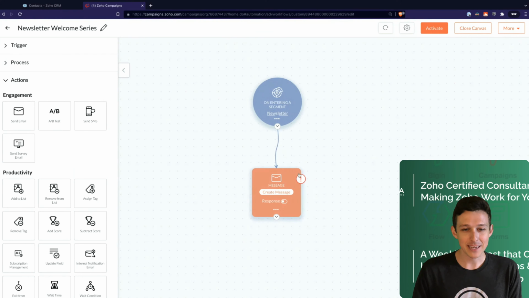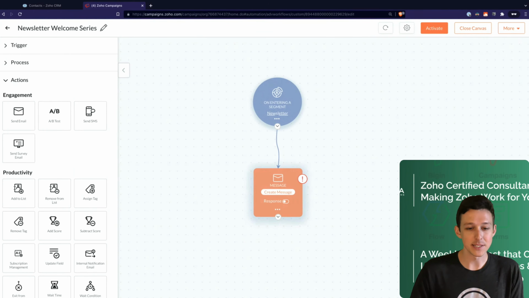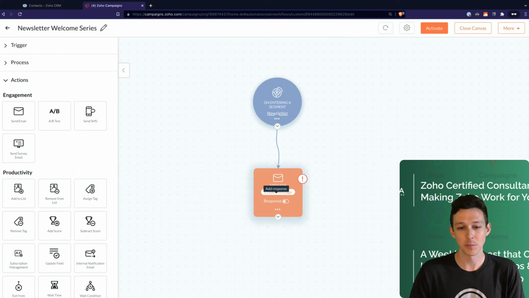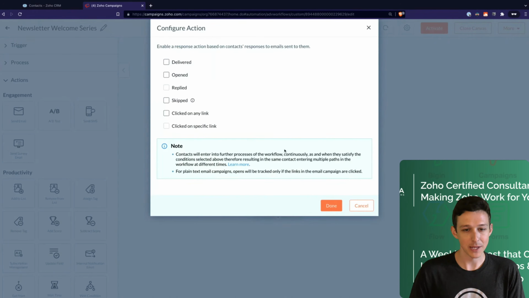But the main thing that you'll find that gives you a lot of flexibility and control here within the workflows is the ability to actually track and branch based on responses to an email that you've sent, right? So if I click that response button, what you'll find is that we have a lot of different options where we're able to branch, not based on a field that's in the contact, what state they're in, what newsletter they're a part of, but actually based on how they reacted to this particular email that they received.